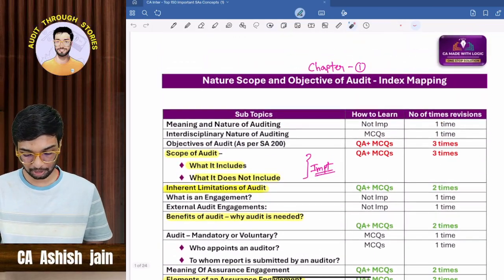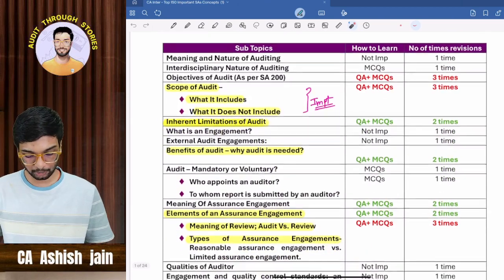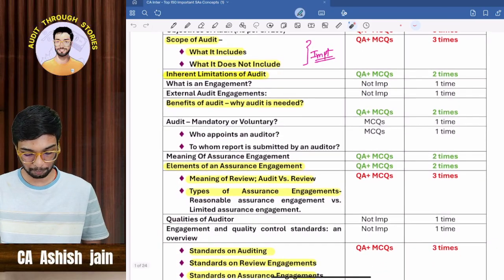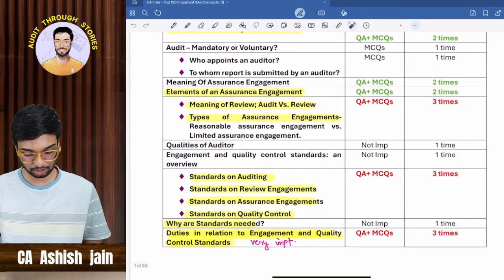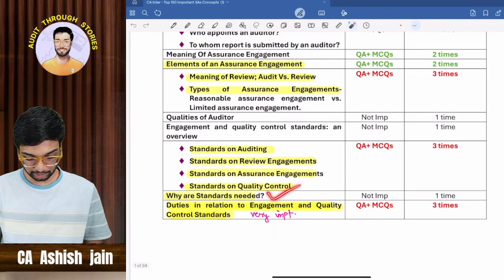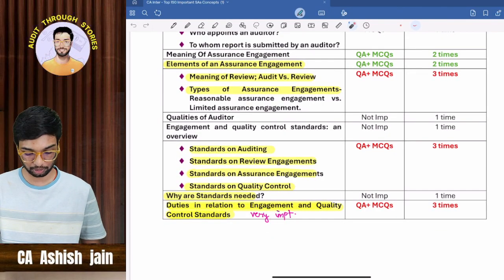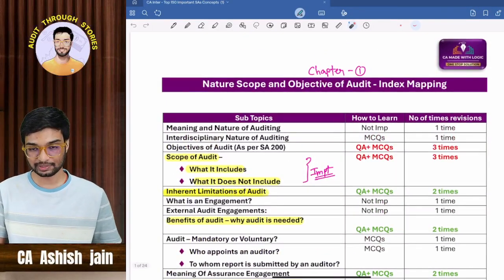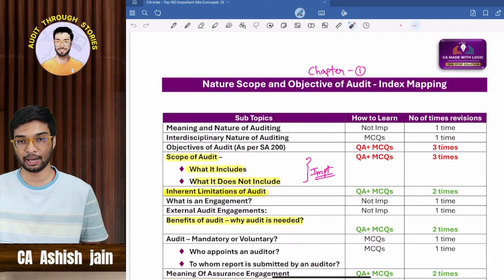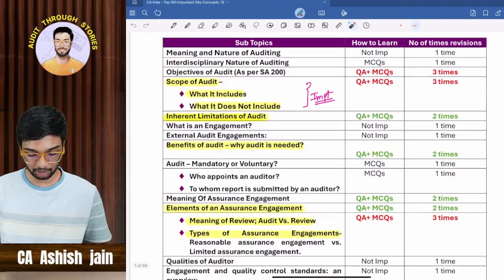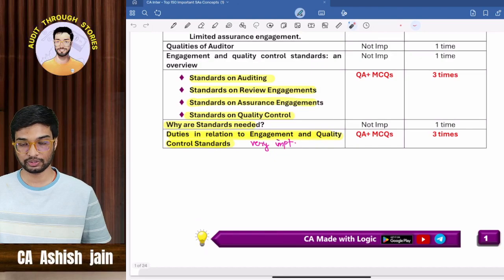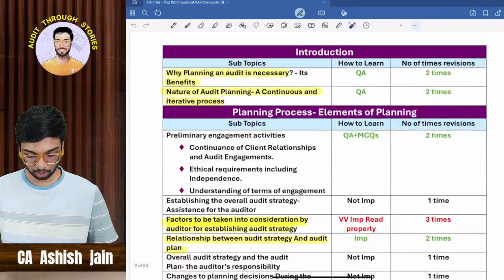First of all, chapter number 1, which is nothing but nature, scope and objective. Scope of audit is a very important concept. Inherent limitation of audit is very important. Then benefits of audit elements is not that important, still you have to read it. Then why standards are needed is a very important concept, and duties in relation to engagement and quality control standard. This index mapping is completely prepared as per the ICAI study material, and wherever I have highlighted in yellow, these are very important concepts. You have to definitely revise them before your examination.